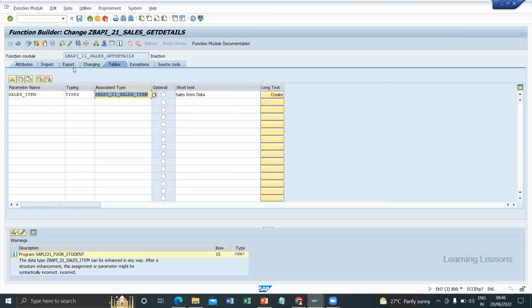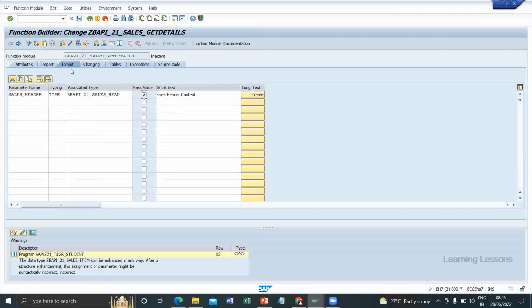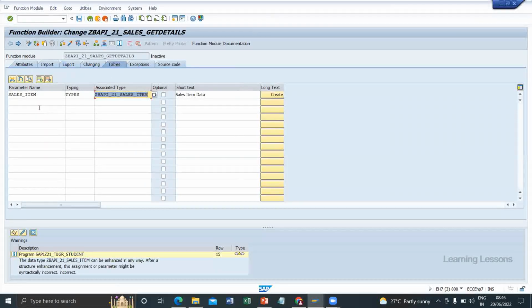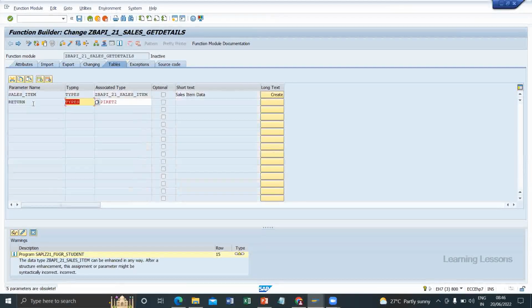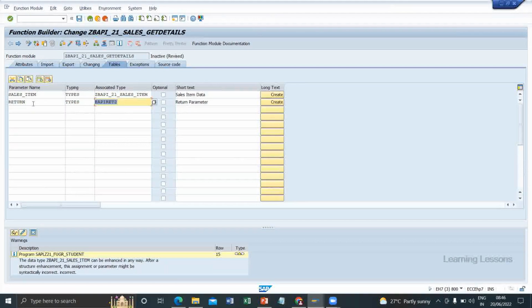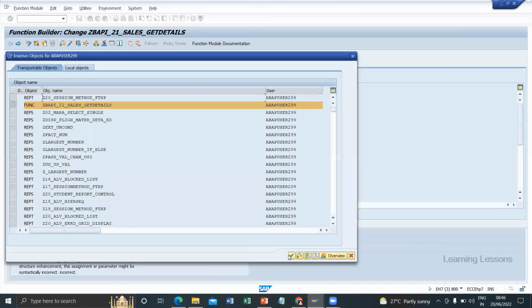Here I have two. I'm reading data from two tables, right? Two tables means there are two situations where I can get either success or failure. Two situations means two kinds of messages I'll be reading. Two messages means two entries as per BAPI. Two entries means again it comes in tables. Now I have to create the return in tables, BAPIRET2, right? The return parameter is updated. Save and check. So these are the importing and exporting parameters.